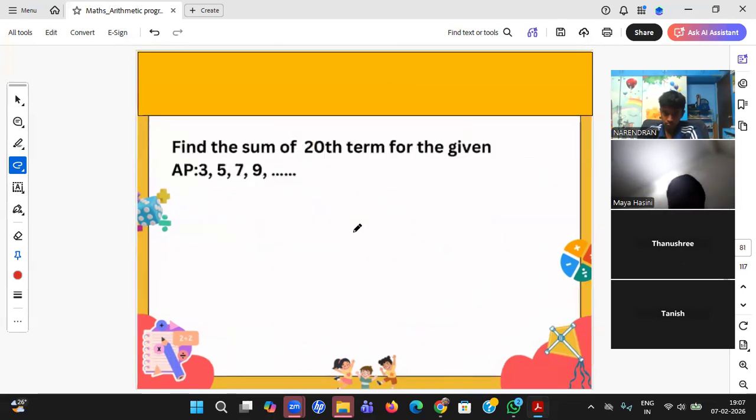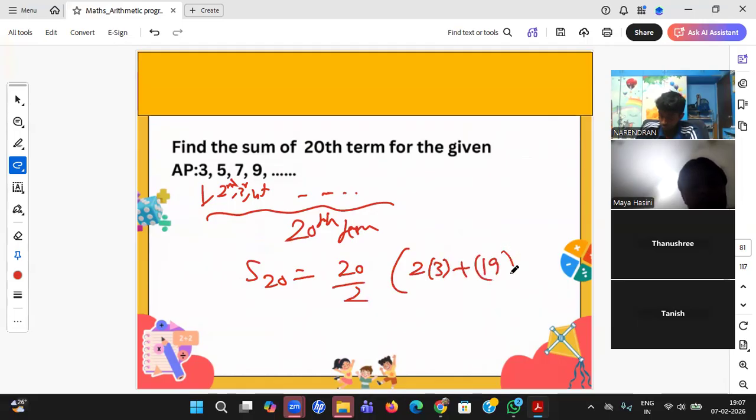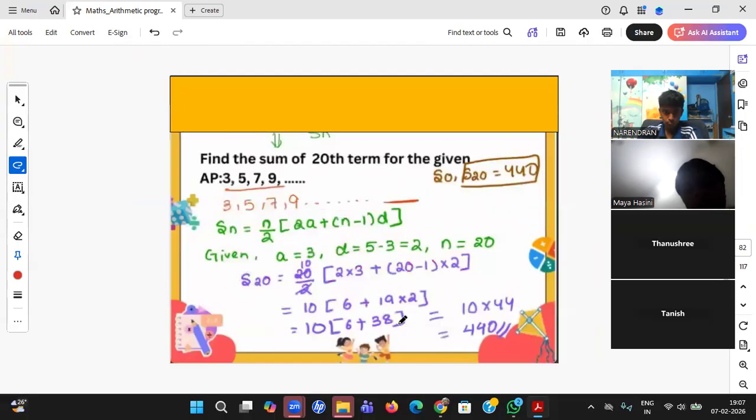Okay, let us go for one question. Sum of the first 20 terms. So you see first term, second term, third term, fourth term, like that. He wants to add up to 20 terms, student. So what is the formula? Just now we discussed n by 2 into (2a plus (n minus 1) into d), with d as 2. Sum of 20 terms is nothing but this. Yeah, so you'll be getting around 440.